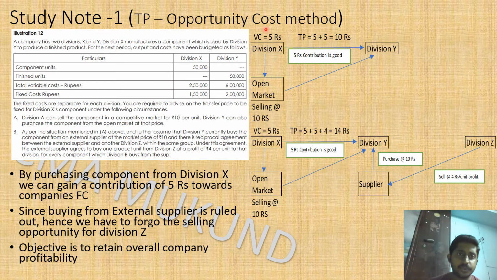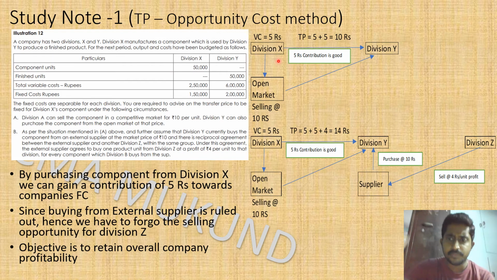Let me read out the question. A company has two divisions, X and Y. Division X manufactures a component which is used by division Y. Here I have put a diagram for it. Hope that will be a little useful for you. So division X sends the item to division Y, and Y produces the finished product.